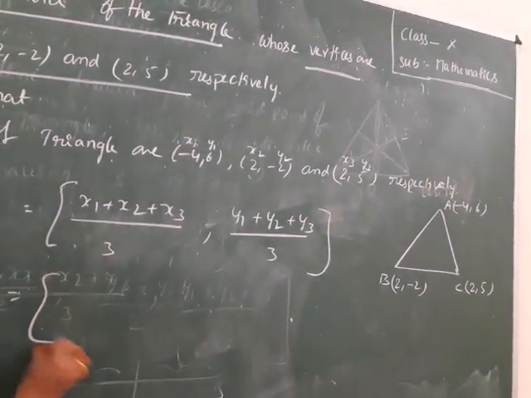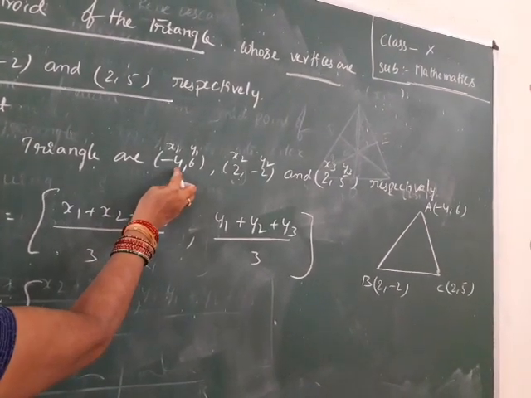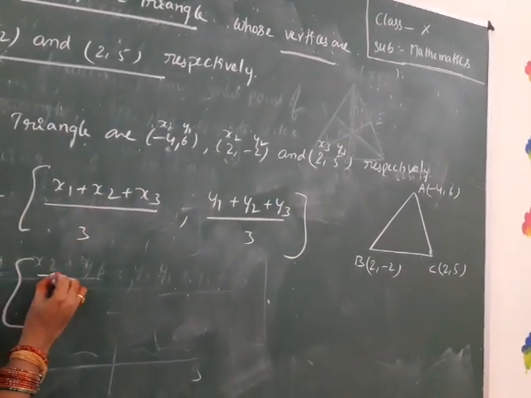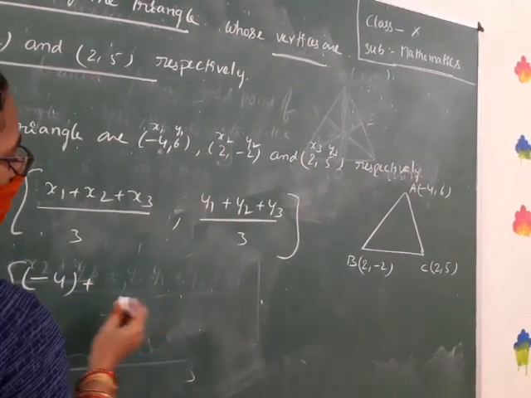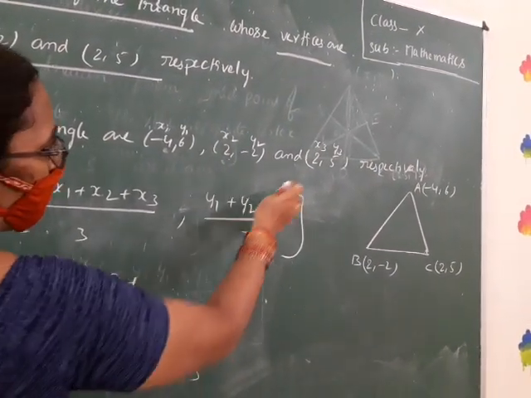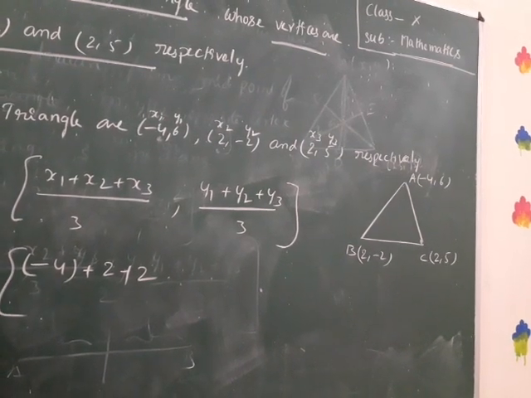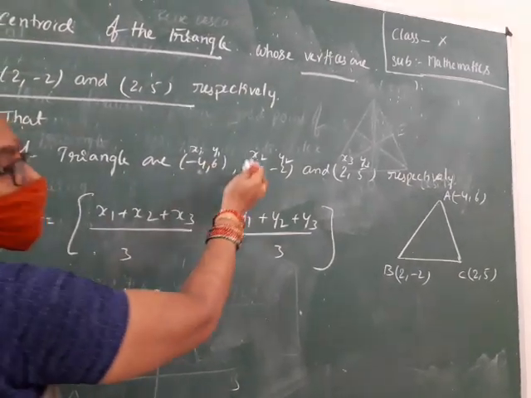Now, we substitute these values in the formula. Okay. x1 value is minus 4. Here the number has a negative sign, so we put it in brackets. Minus 4 plus x2 is 2, x3 is 2. Many children write x1 plus x2 as minus 4 minus 6, 2 like this.